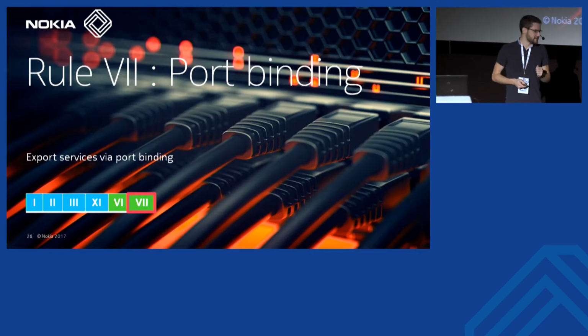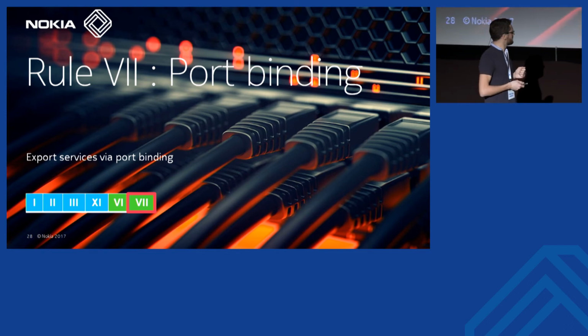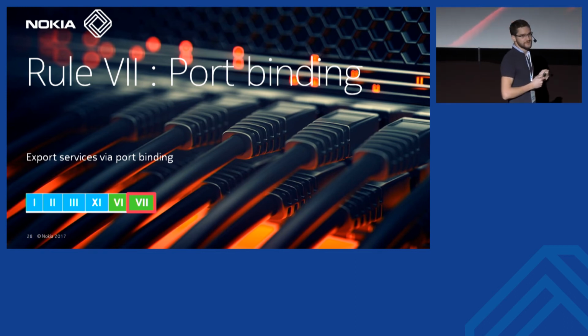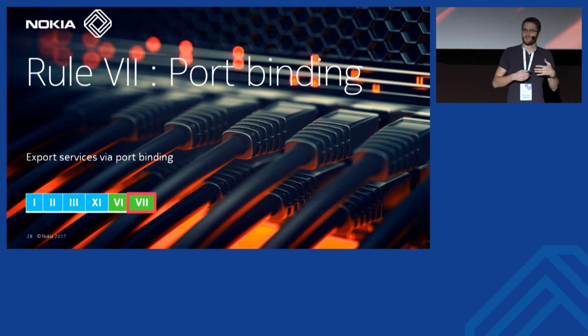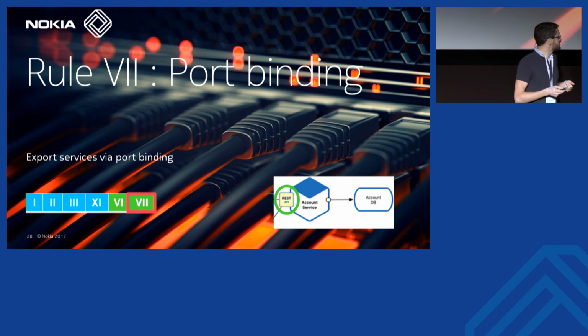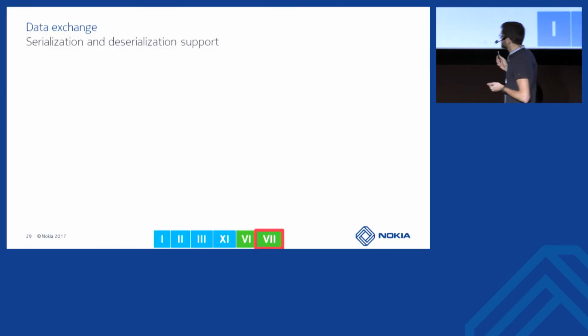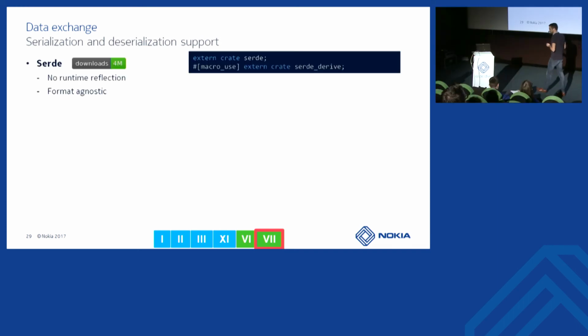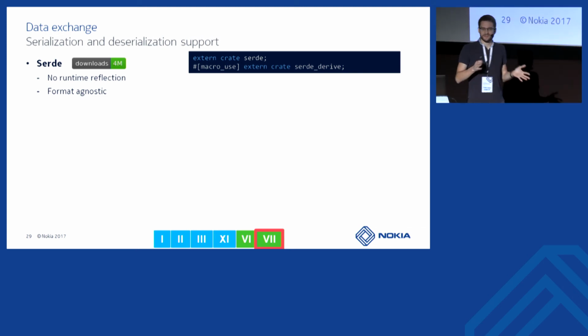Okay, so now we have the data, and we will probably want to expose them to other services or to the application users. So let's try to build a REST API. Before exposing those data, we will want to be able to convert them into something like JSON.